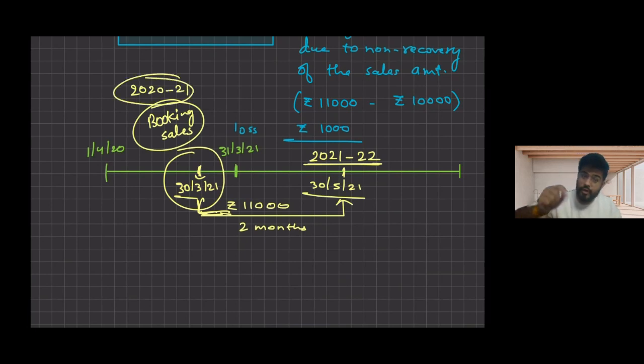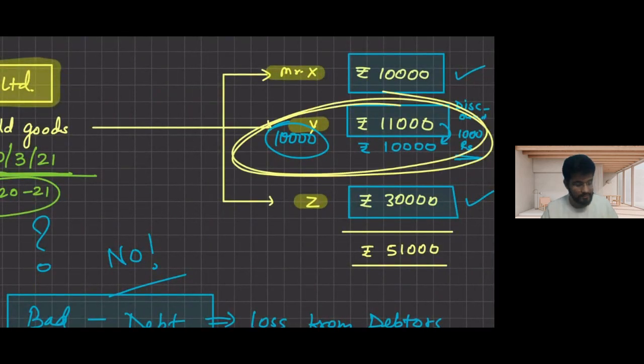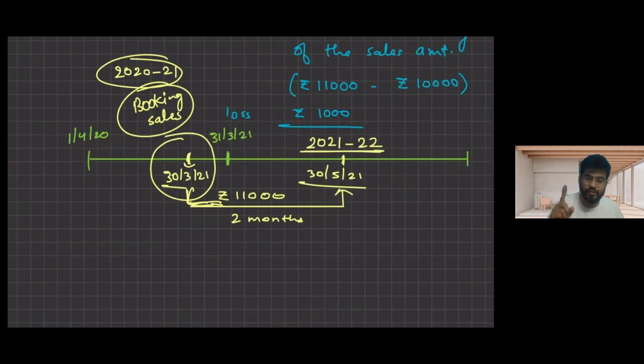And in 2021 only, I know that Mr. B or Mr. Y will not pay me the full amount. He will pay me only 10,000. So I know that I'm going to incur a loss of 1,000 rupees in future. So I will not wait for the future because of the matching concept.